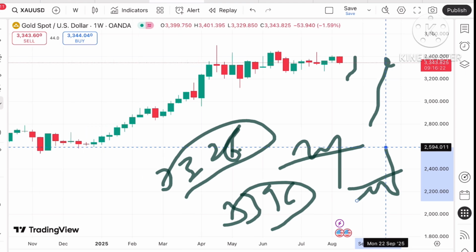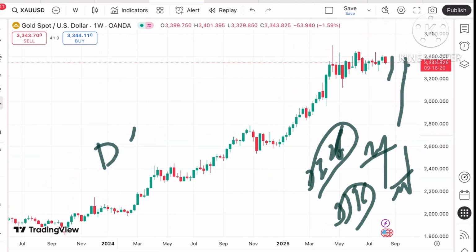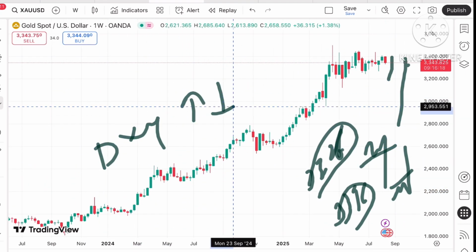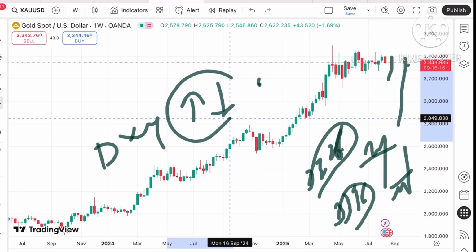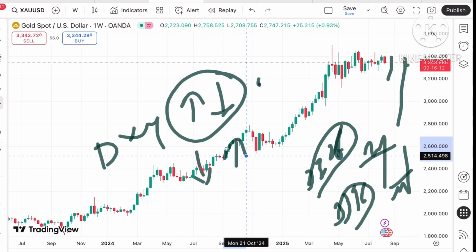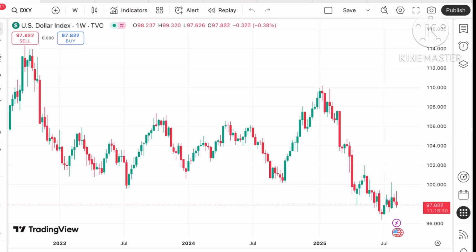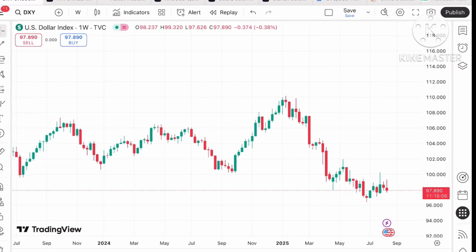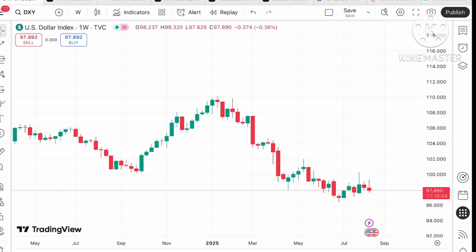The price of the dollar index depends on a lot of factors, and the dollar index and gold are inversely related to each other. So when the dollar index rises, the gold price comes down, and vice versa. Let's see how the dollar index is moving. The dollar index is now trading at a level of 97.890.